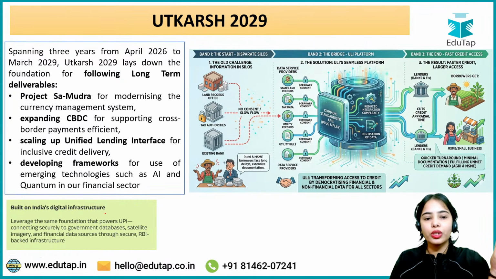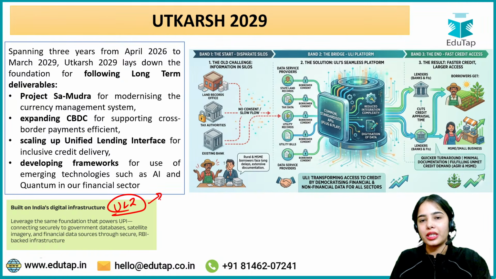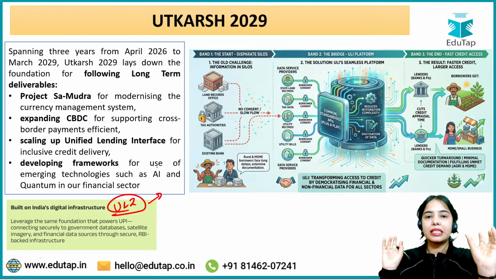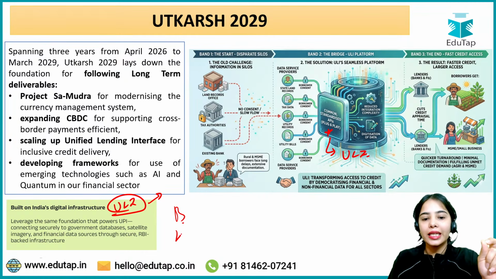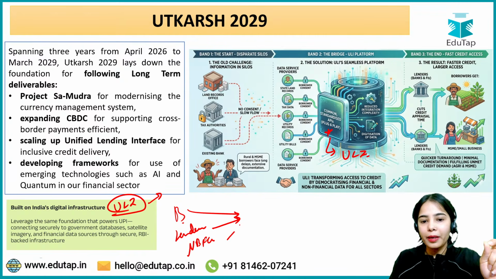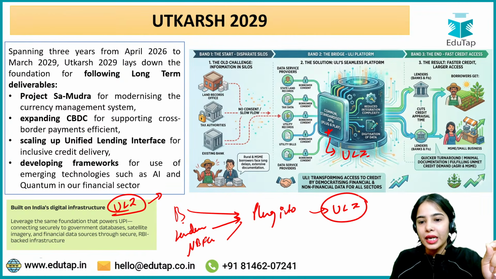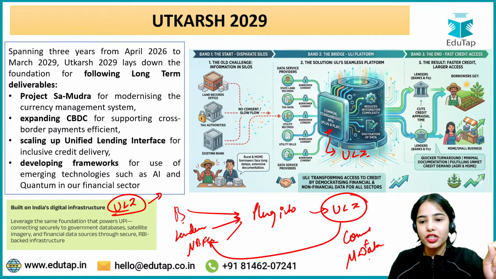Okay, so through the ULI there is an easy connection with the government databases and the financial data sources, and a plug and play model is followed under the ULI. That means the banks, the lenders, the NBFCs can plug into the ULI and connect through it to multiple financial data sources.